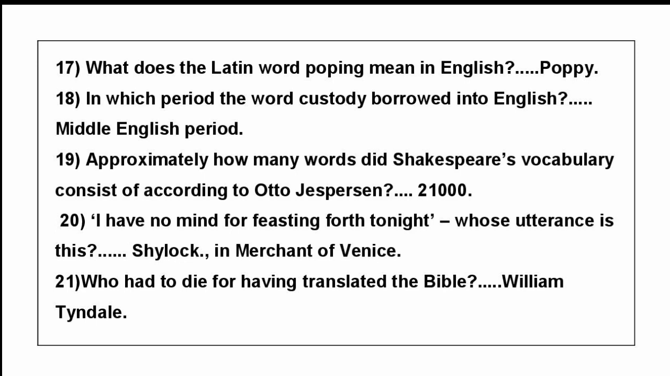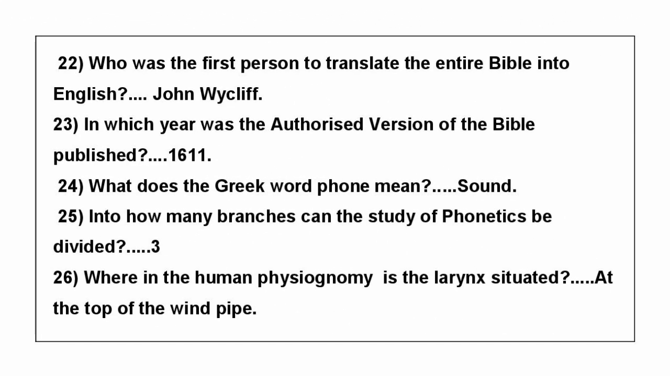Question number 21. Who had to die for having translated the Bible? Answer is William Tyndale. Question number 22. Who was the first person to translate the entire Bible into English? Answer is John Wycliffe. Question number 23. In which year was the Authorized Version of the Bible published? Answer is 1611. Question number 24.